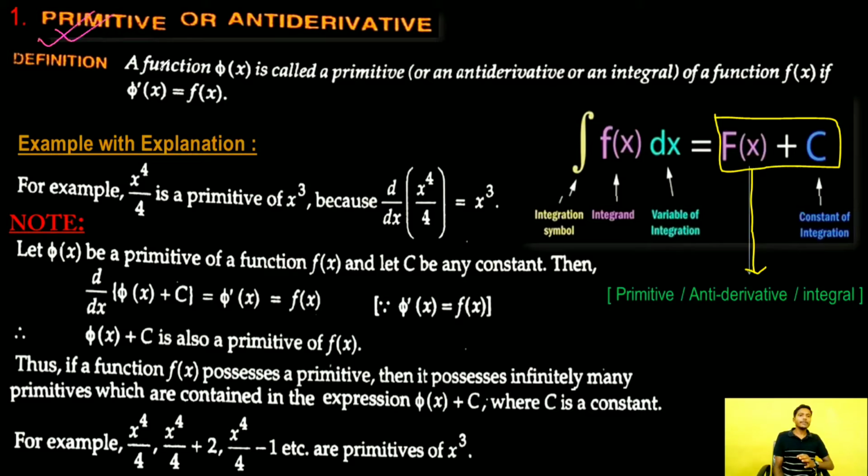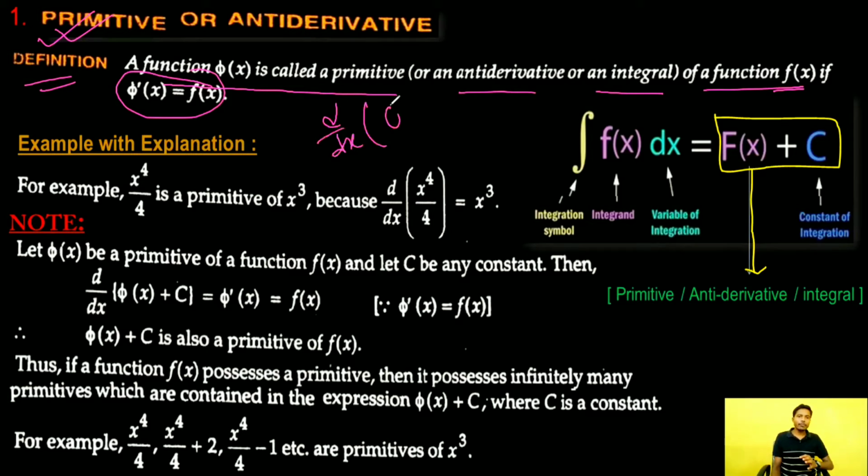Now a natural question that arises in our mind is, what is primitive? Definition of primitive: a function phi x is called primitive or antiderivative or an integral of a function small f x if this condition holds. Phi dot x is equal to f of x, that is d dx of phi x is equal to f of x. Then this function phi x is called primitive of this function small f of x.